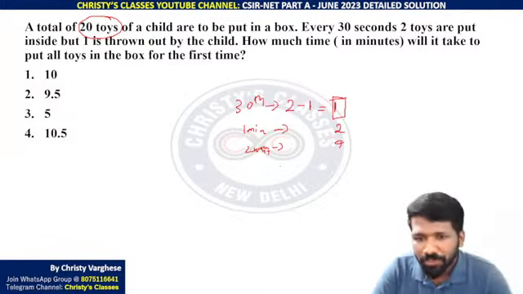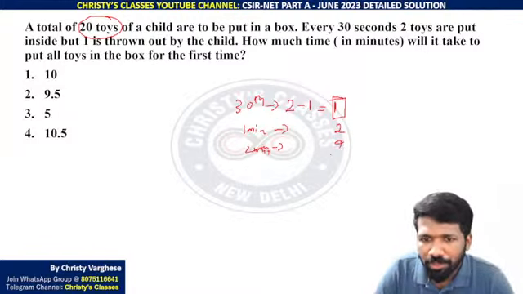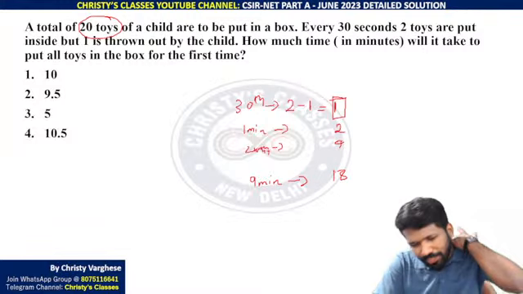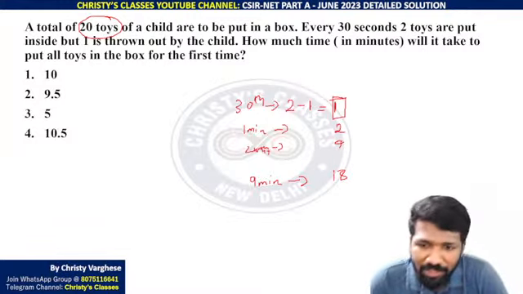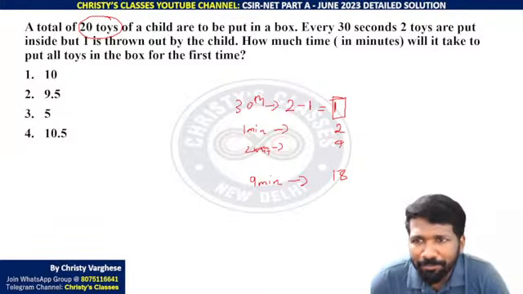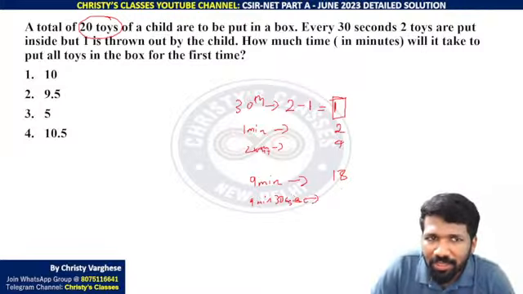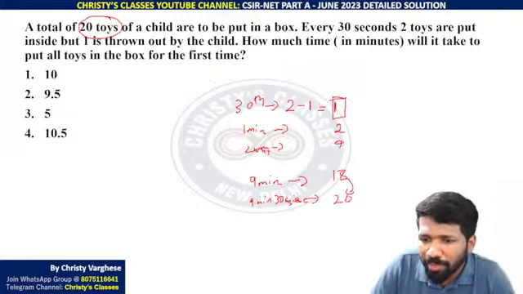Listen very carefully. 1 minute 2 toys, 2 minutes 4 toys. Similarly 9 minutes है तो 9 into 2 18 toys होगा ना, 18 toys. Now listen very carefully. In the next half minute, what will happen? 9 minute 30 seconds में क्या होगा? Next 30 seconds में the child will put, sorry, 2 toys are already put into the box. That will make it 20.